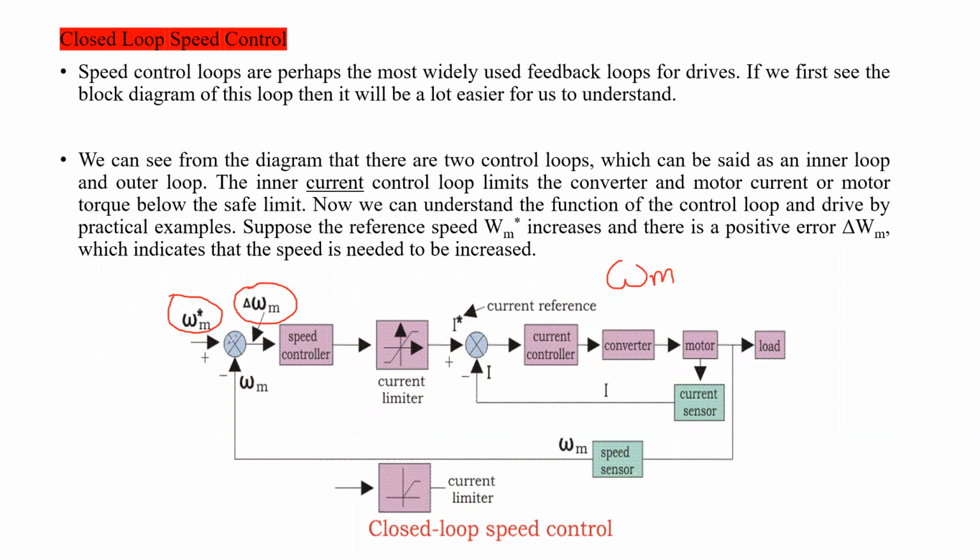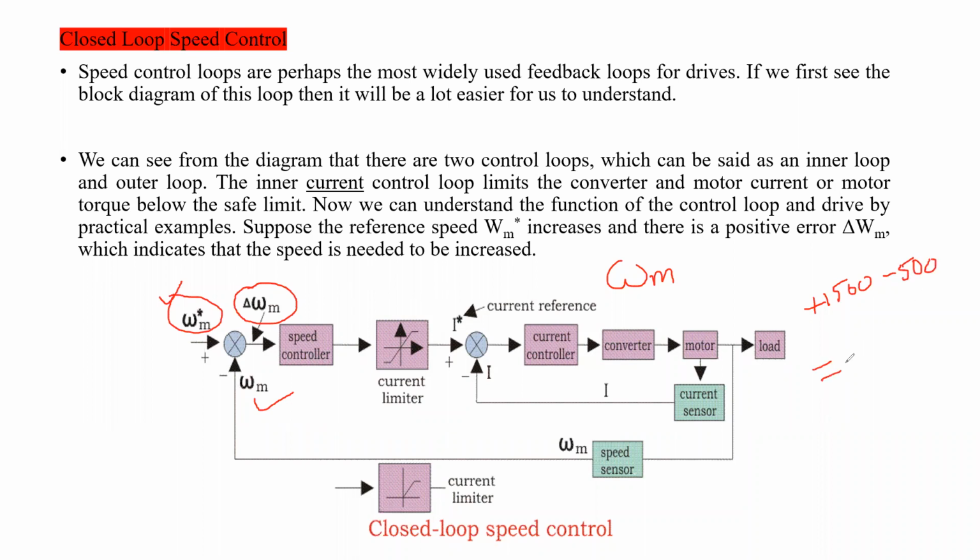For example, if a positive error is produced, it means the reference speed is higher and the actual speed is lower. For example, 1500 rpm is the reference speed and the actual speed is 500 rpm.